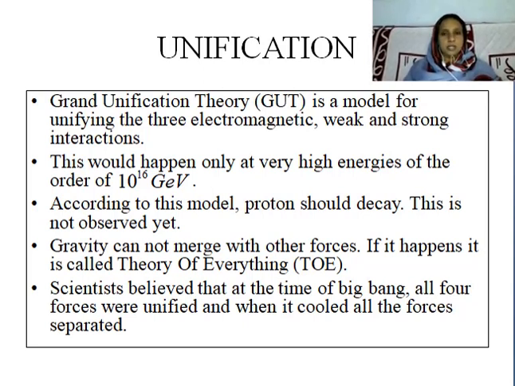According to this model, the proton should decay, but this is not observed yet. Similarly, gravity cannot merge with the other forces. If it happens, the theory is called theory of everything.